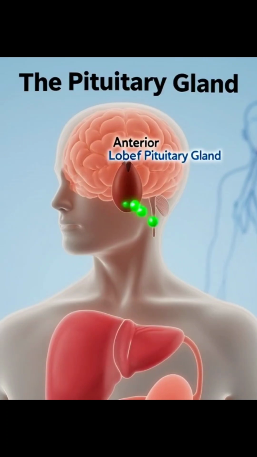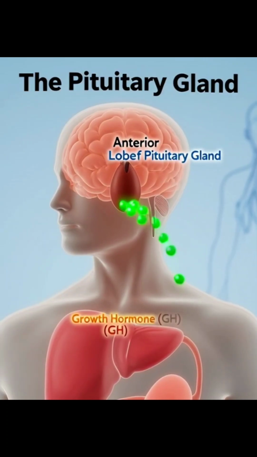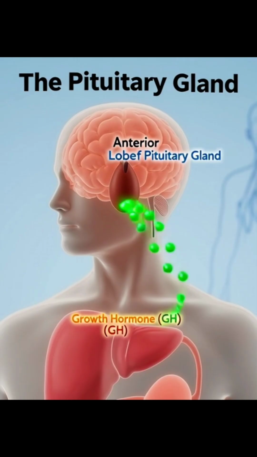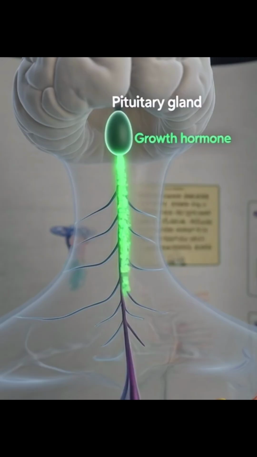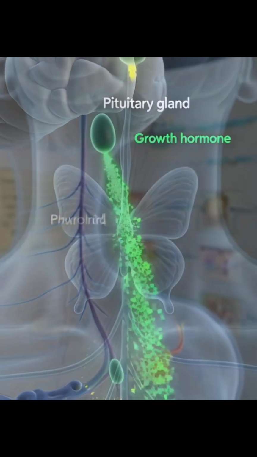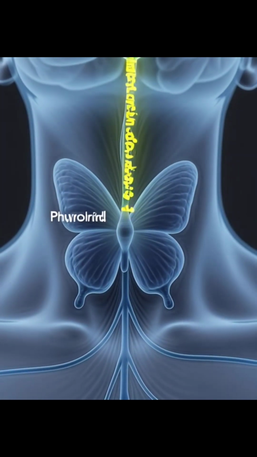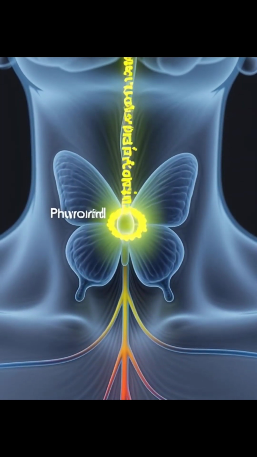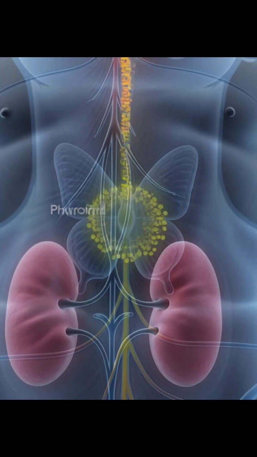Endocrine system consists of 20 endocrine glands found in different parts of the body. First of all, we will discuss pituitary gland. It is an oval structure attached to the hypothalamus of the brain. It is also called master gland. It has two main lobes. First of all, we will discuss the anterior lobe.